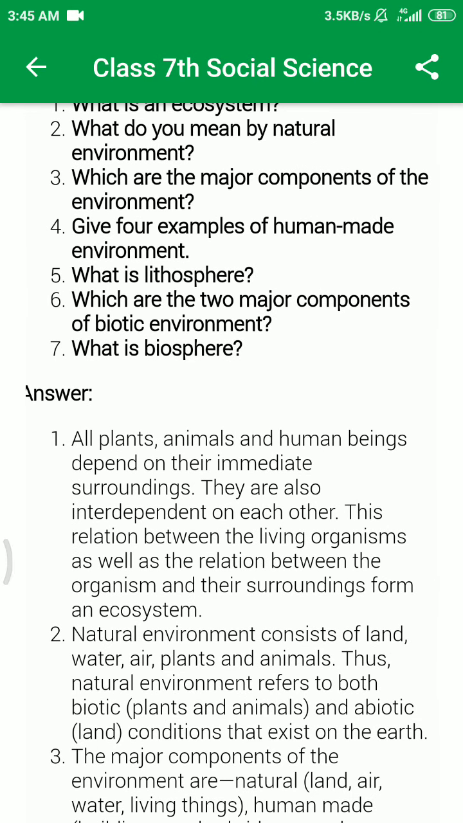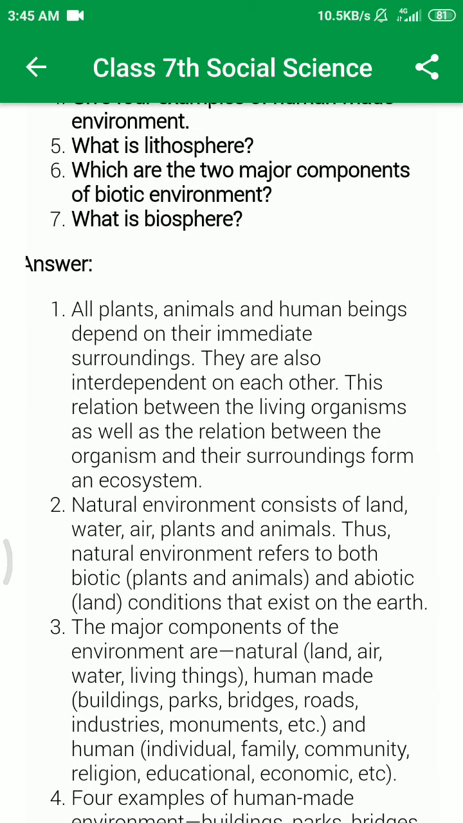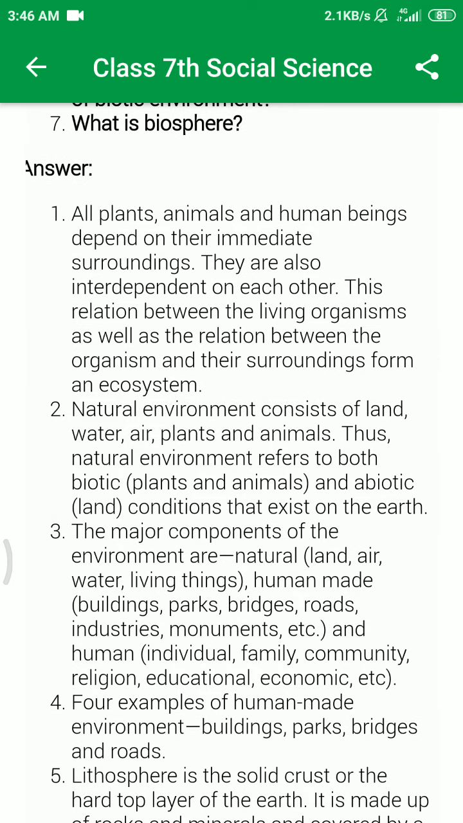And question number three is, what are the major components of the environment? The major components of the environment are natural: land, air, water, living things; human made: buildings, parks, bridges, roads, industry, monuments, etc.; and human: individual, family, community, religion, education, economic, etc. For a better understanding of question number three, you can see the first video, page number 2. Here is the diagram of human, human made and natural.